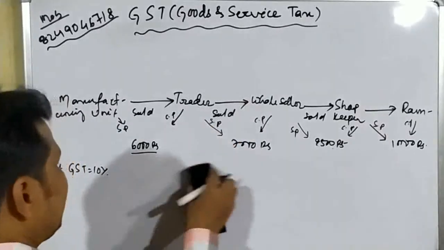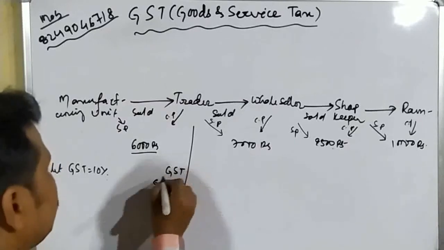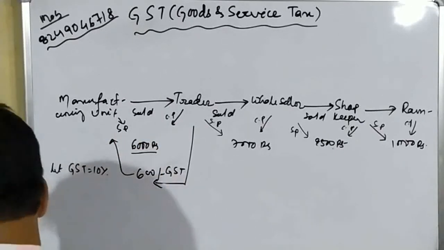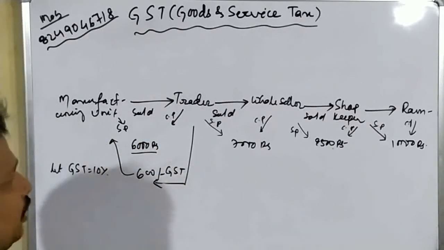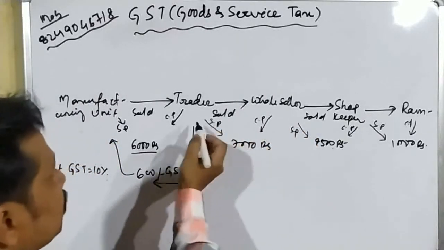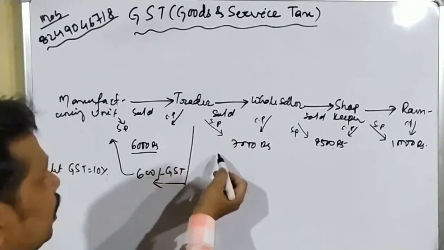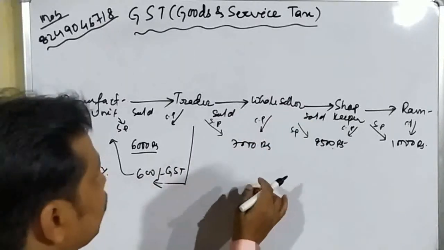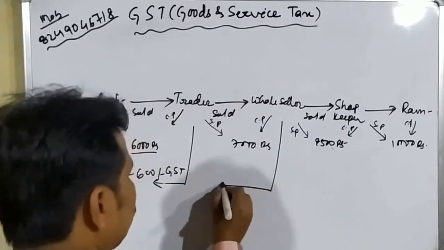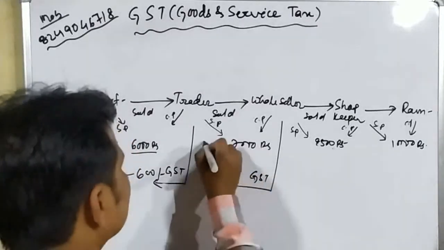So here we can write GST, 600 rupees. Who will take this amount? The manufacturing unit. Similarly, the wholesaler bought that mobile at 7,000 rupees, as we know that the trader also sold that mobile at 7,000 rupees. That means the trader will collect the GST from the wholesaler. What is the GST amount? 10% of 7,000 rupees. So this is also GST. How much? 700. Who will collect this?